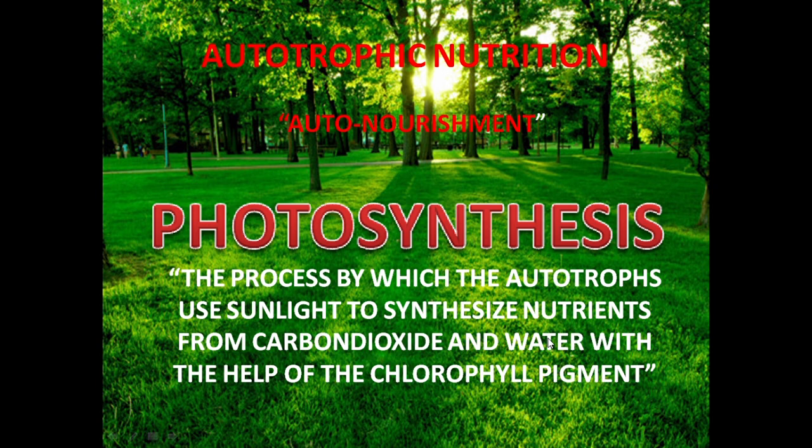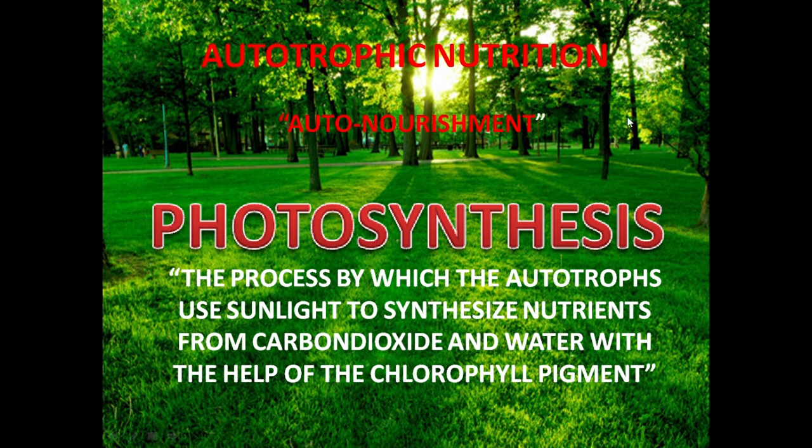The two main raw materials for photosynthesis are carbon dioxide and water. Carbon dioxide they get from the atmosphere through gaseous exchange, and water they get from the soil, with the help of the chlorophyll pigment. What is a pigment? A pigment is a substance which gives color. All the green parts of a plant or a tree appear green to us due to the presence of this chlorophyll pigment in the plants and trees.